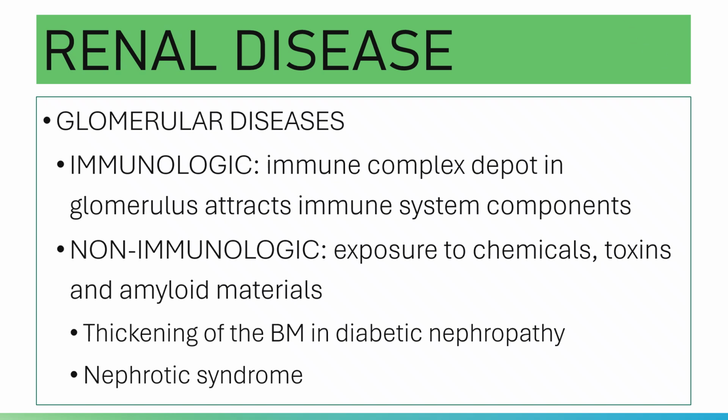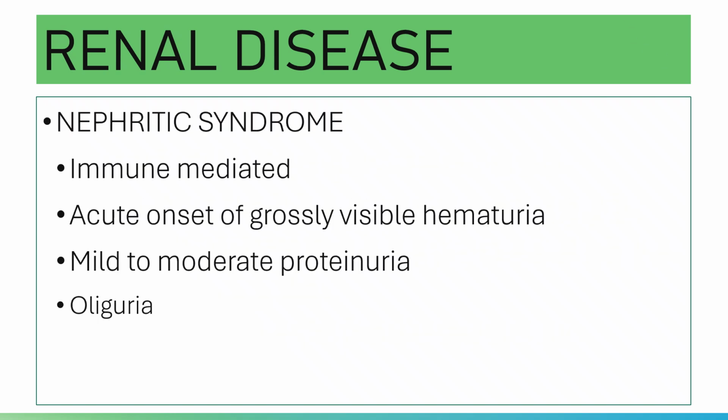Let's take a look first at nephrotic and nephritic syndrome. When you say nephritic, there is an inflammation of the glomerulus. Inflammation only, without infection.